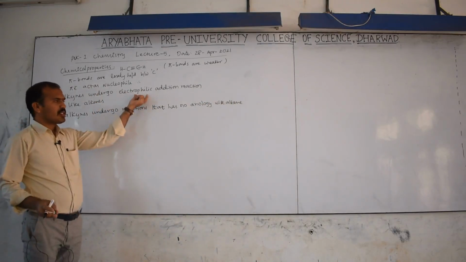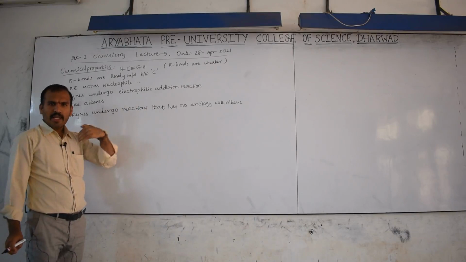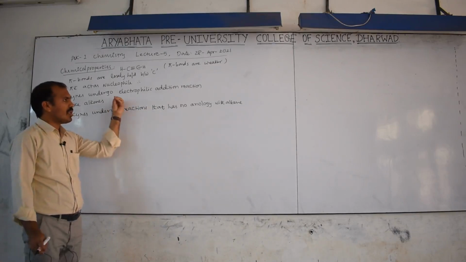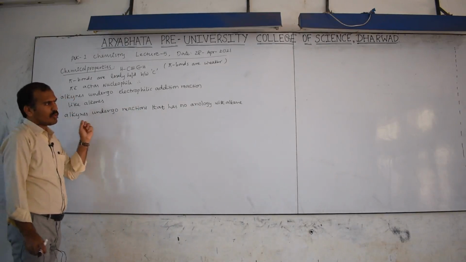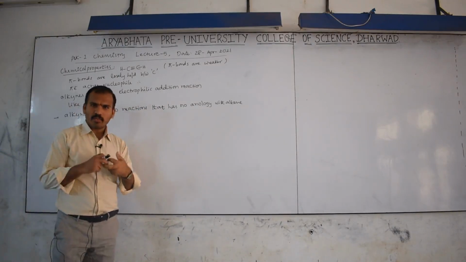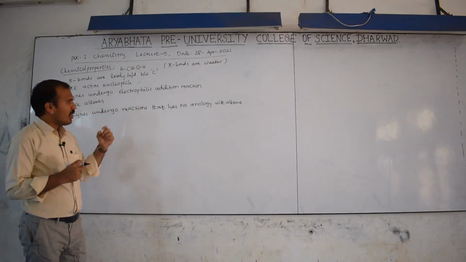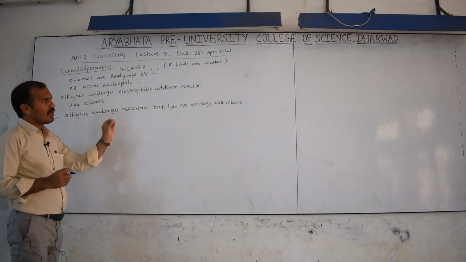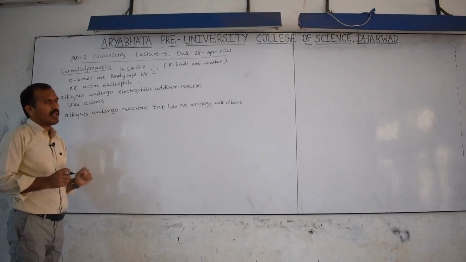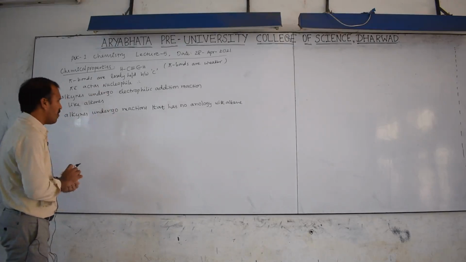Here this reaction is electrophilic addition. Analogy means resembles alkene, but one of the reactions that alkyne undergoes has no resemblance, exactly does not look like the alkene reaction, because this reaction is somewhat different.